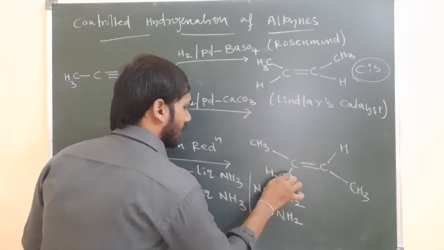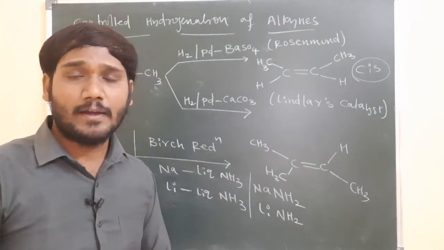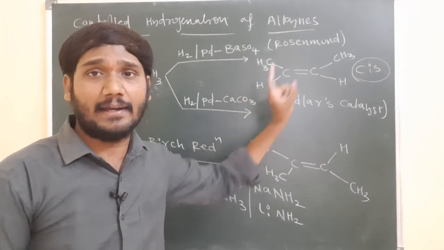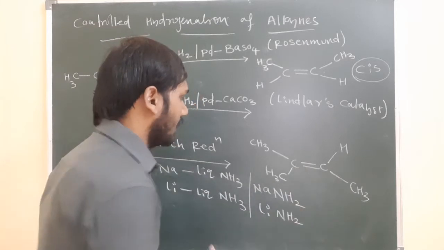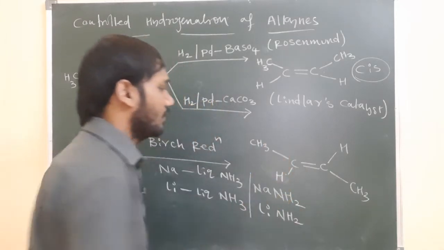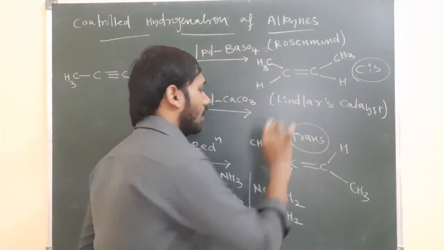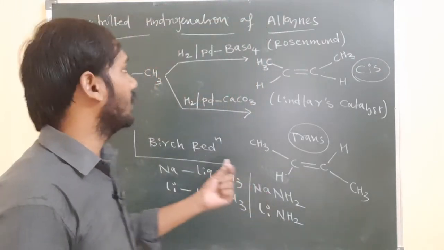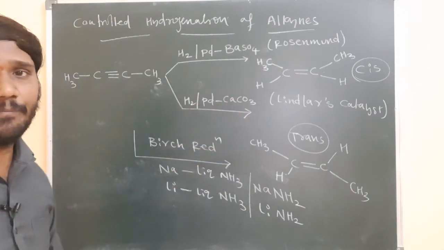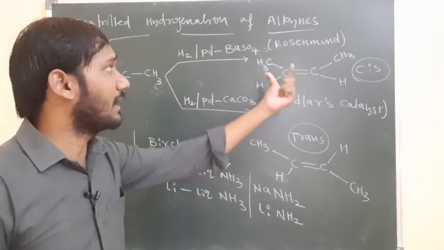So what is meant by Birch reduction? What are the reagents we are taking? Sodium and liquid ammonia, or lithium and liquid ammonia. When you are using the Rosenmund catalyst and Lindlar's catalyst, the product formed is a cis alkene. When you are using the Birch reduction, the product formed is a trans alkene. For example, here this is the hydrogen, so what product is possible? Trans alkene is possible. This is very, very important. Questions may ask which of the following reagents will give the trans compound, or which will give the cis compound. So this is the partial hydrogenation, or controlled hydrogenation, of alkynes. Let us take the screenshot.